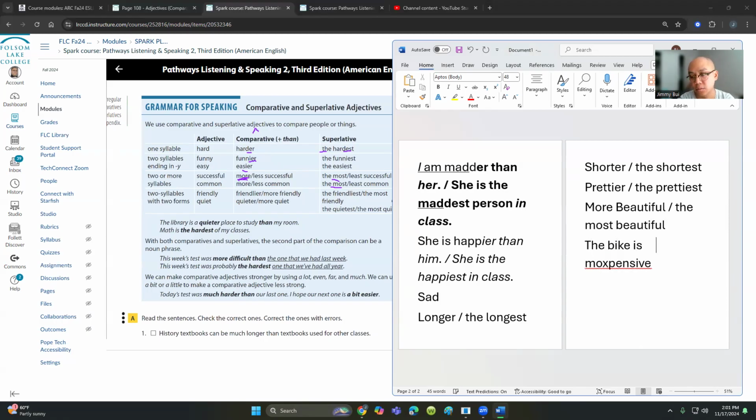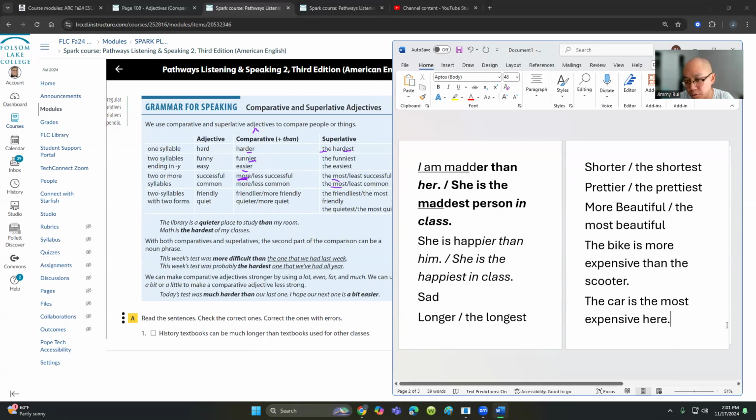The bike is more expensive than the scooter. The car is the most expensive here. Just some examples, right? But because expensive is three syllables, we again do not change it and add er or est. So hopefully this helps out.